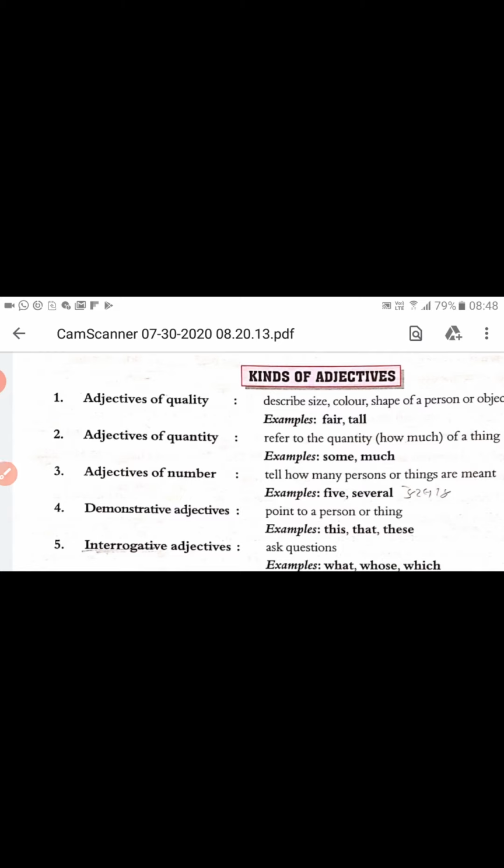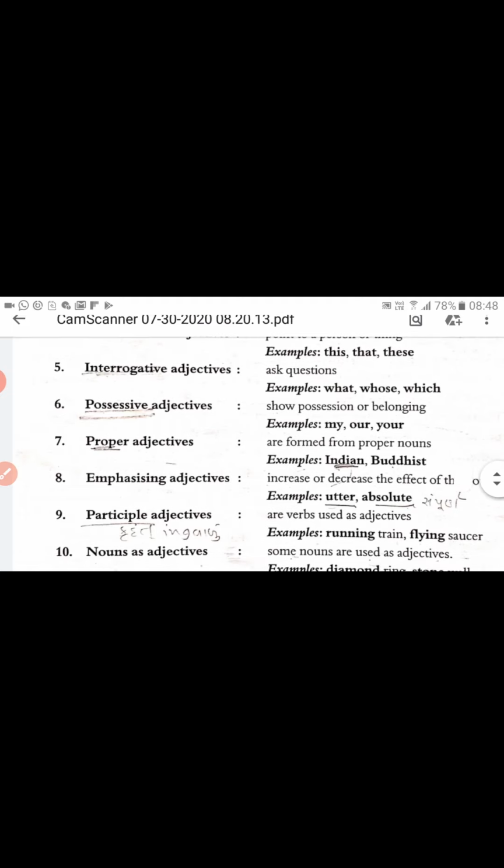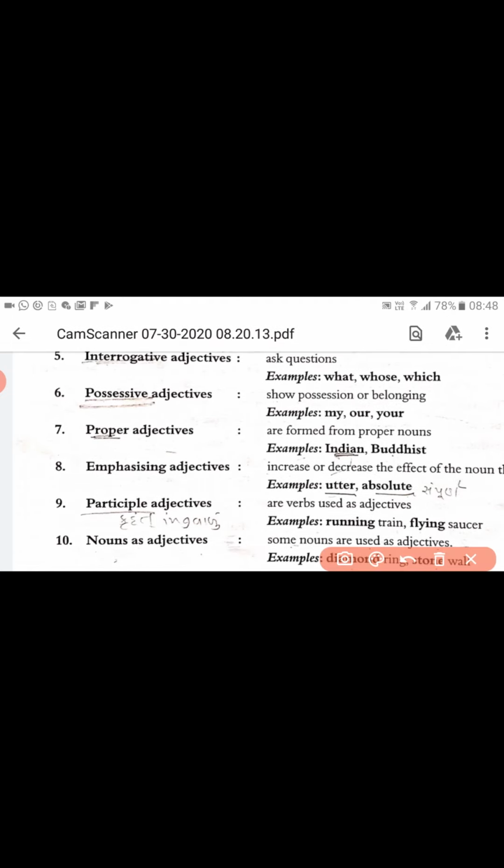That means up to class 8, there is no need to go this deep in learning the kinds of adjective, but this year we are to focus first on adjective of quality, adjective of quantity, adjective of number, demonstrative adjective, then interrogative adjective, possessive adjective, up to here, and sometimes proper, not that much but sometimes proper.